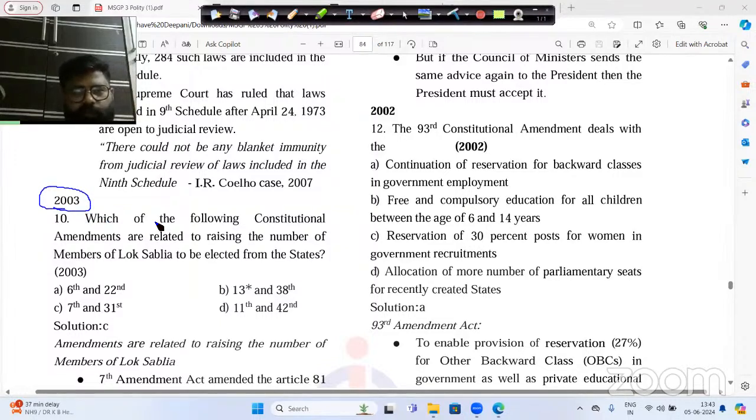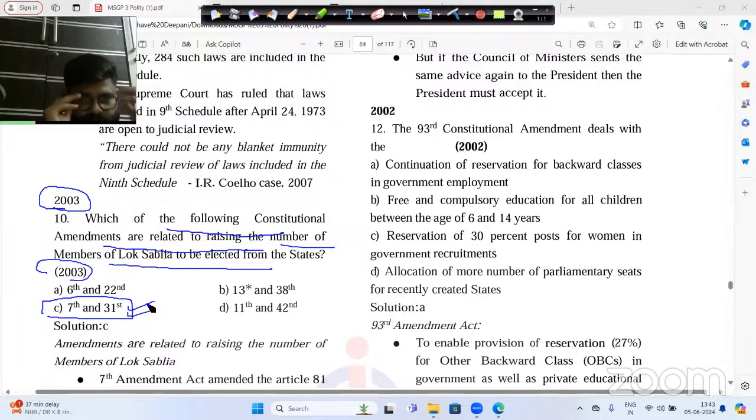Which of the following constitutional amendments are related to raising the number of members of Lok Sabha to be elected from the states? Now here there are basically two constitution amendments, the 7th Constitution Amendment and the 31st Constitution Amendment.